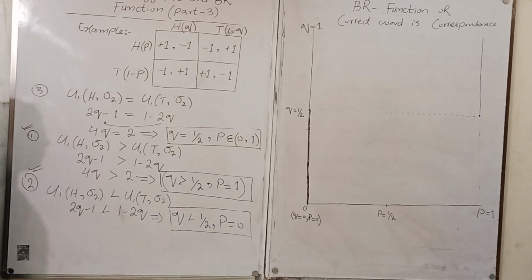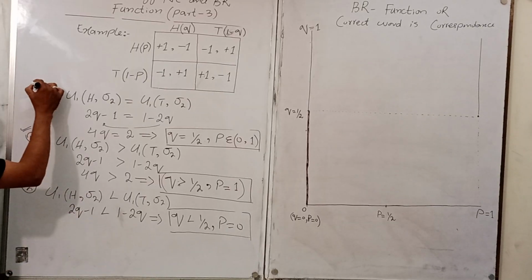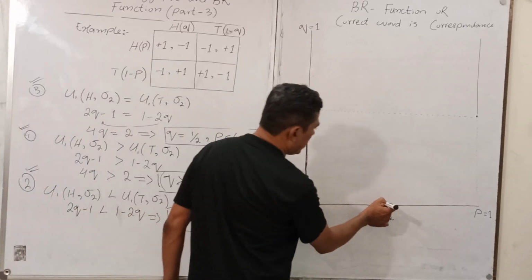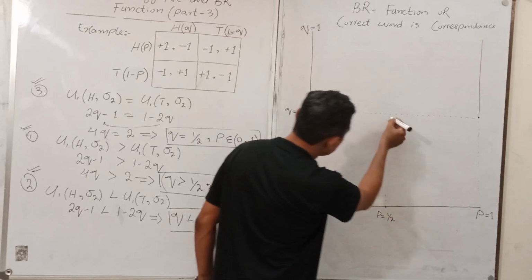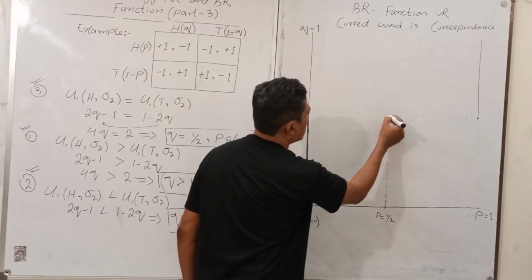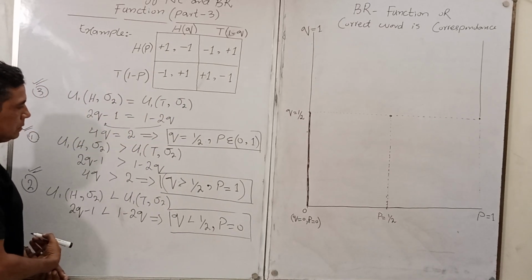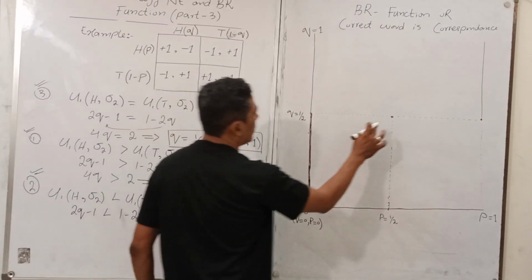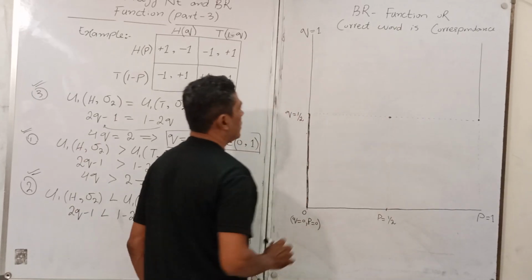Now the third condition is here. The value of Q equals 1 upon 2. What do you get at 1 upon 2 here? The value of P, Q equals 1 upon 2. This one.